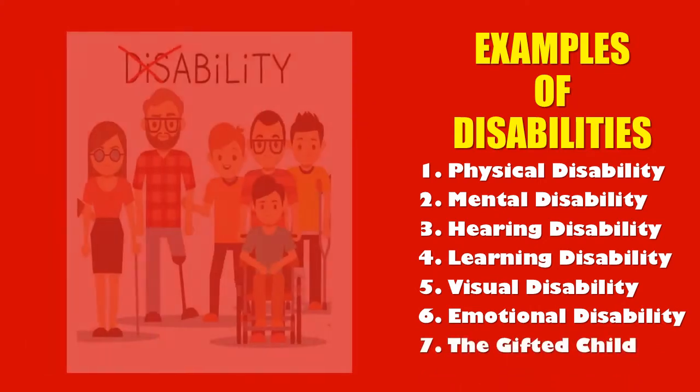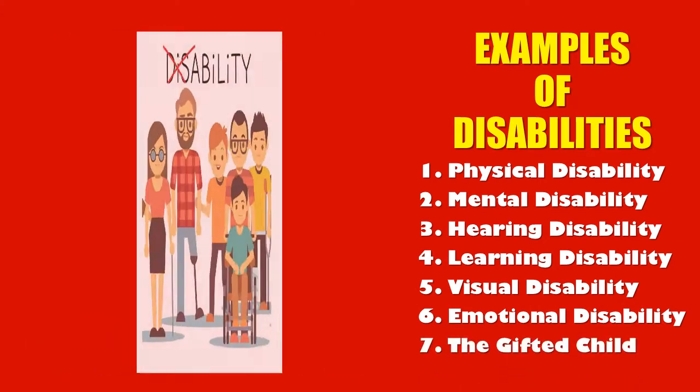Examples of disability, we have learning disability, physical disability, mental disability, emotional disability, hearing disability, and the gifted child. So I will be explaining them one after the other.